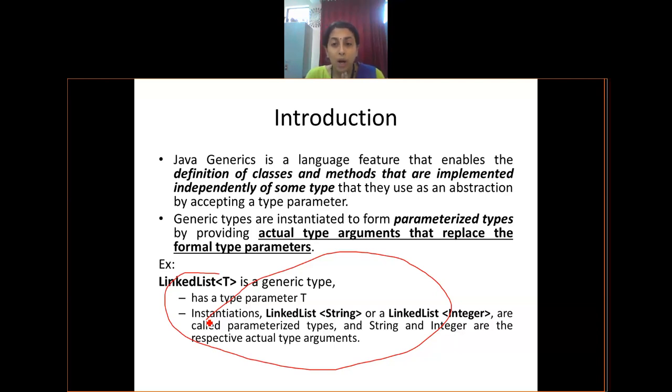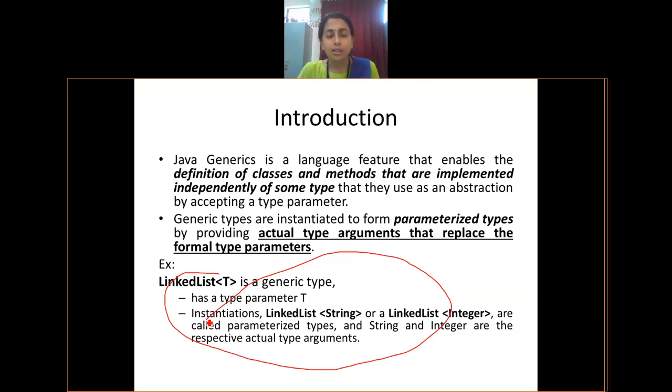Now, why are these generics so important for me? First of all, as I talked about at the beginning, you will tell that you are utilizing this for this data type. Either you can specify it very clearly, or you can tell that you are writing it for all the different data types. So there is a clear-cut mentioning of what kind of arguments you are passing. This is called type safety in Java. Type safety means I cannot call a function which is meant for some other data type.